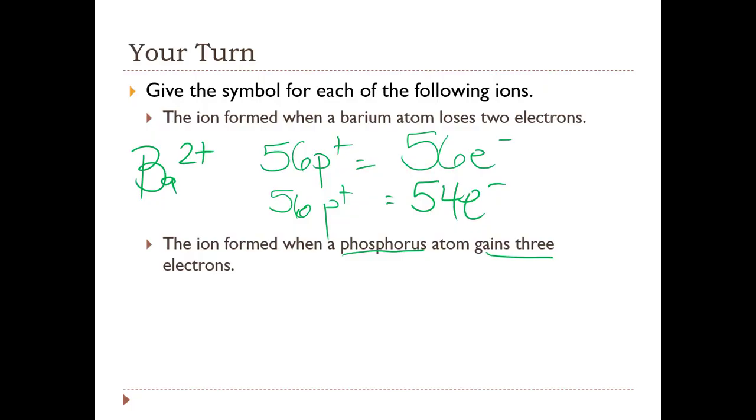You should come to the conclusion that there's an excess of -3 charge, or net 3 negative charge, because there are 3 more electrons than protons.